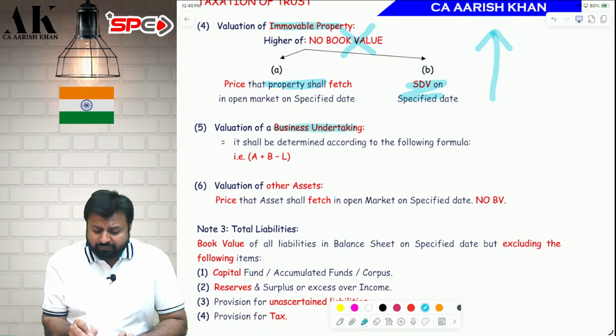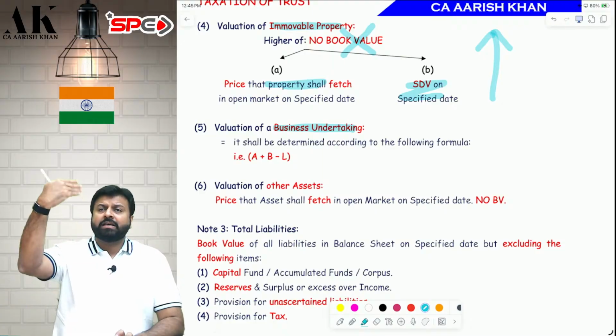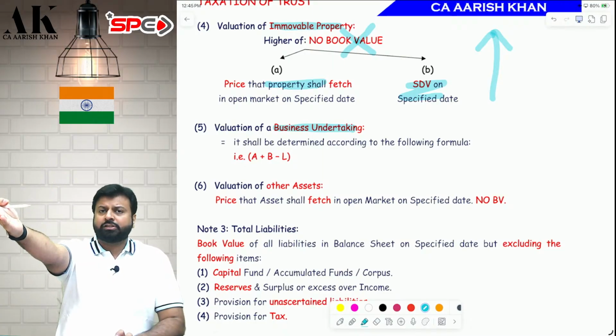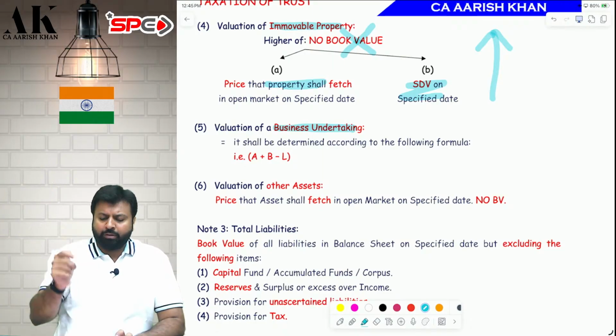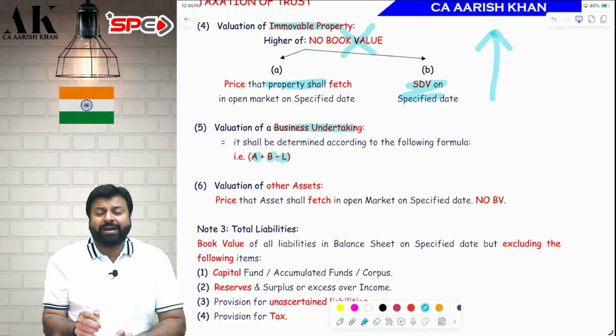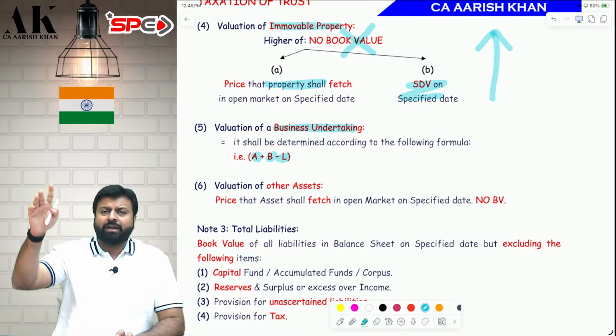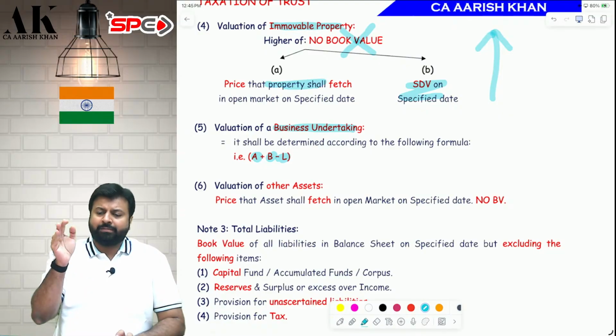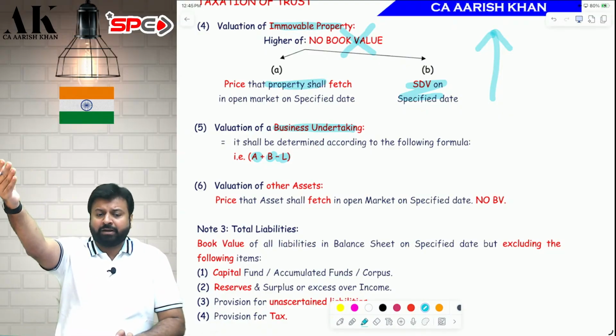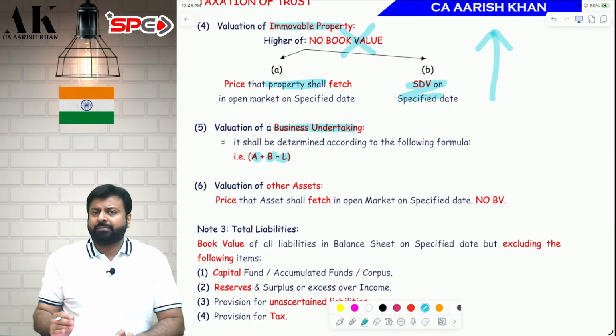Then you will take valuation of a business undertaking. If the trust has some share in some partnership firm or AOP BOI, then take A plus B minus L of that partnership firm and then multiply it by the share. Suppose the share is 30%. So take A plus B minus L of that particular partnership firm and then multiply by 30%.